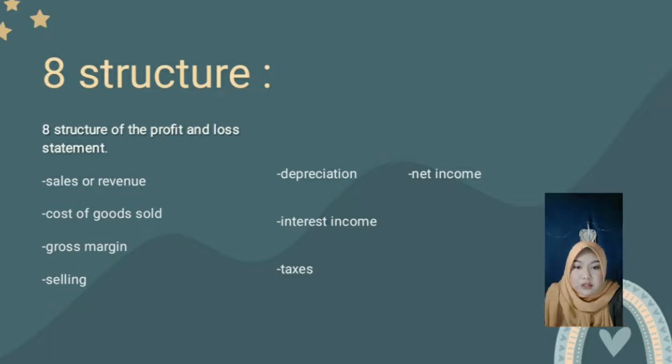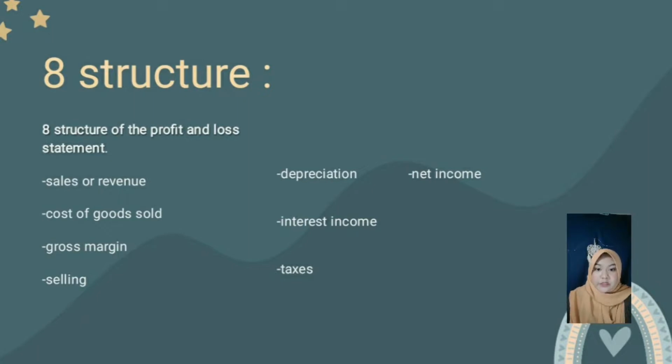Next structure is gross margin. Gross margin, in simple words, is all the direct costs relating to the good, product, and services that are deducted from the total revenue figure to arrive at the gross margin.